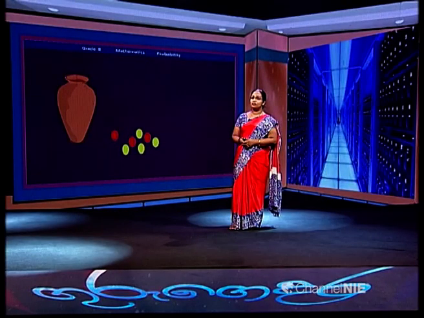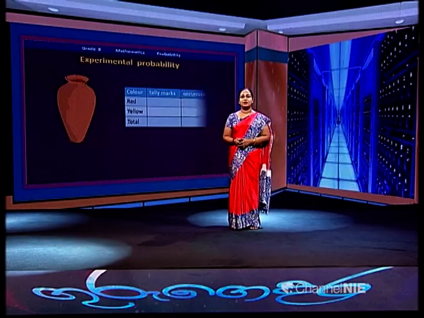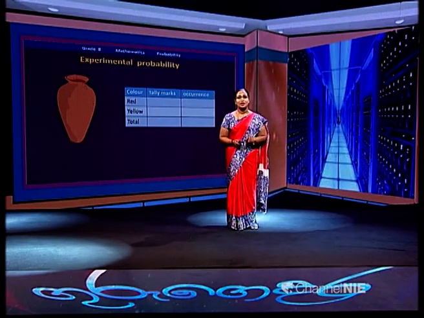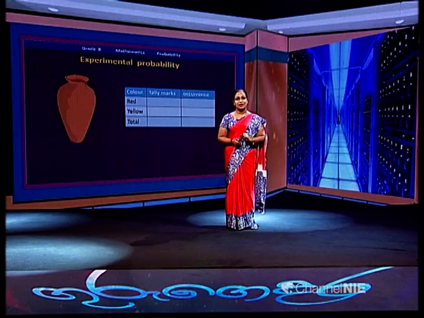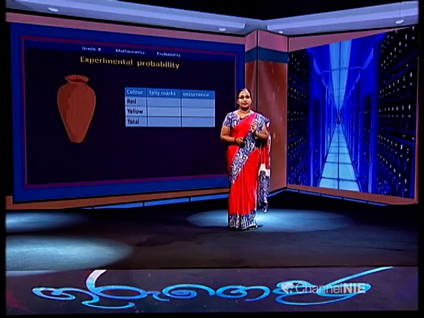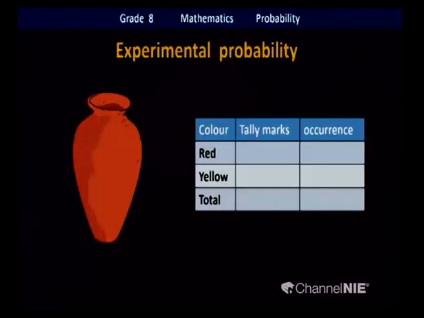Shall we do the same thing to identify the experimental probability? We are going to really take out marbles from this pot and check the color, and we are going to mark it, collect the data, gather the data, and do the real experiment here. We'll see one by one.